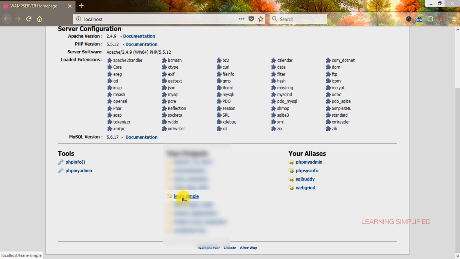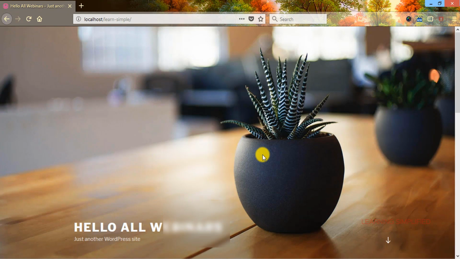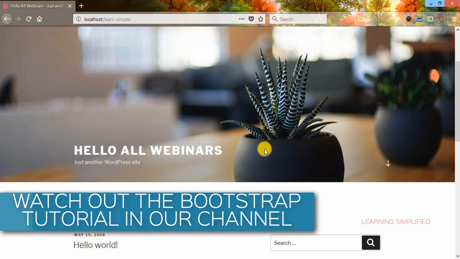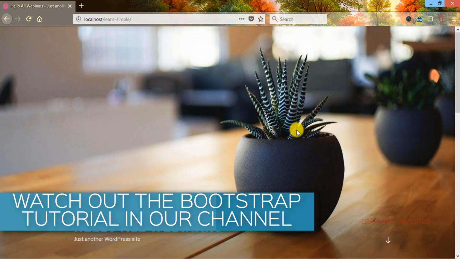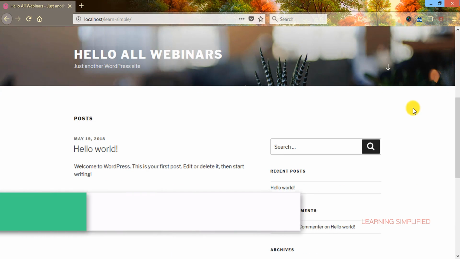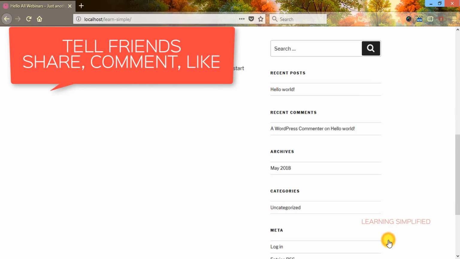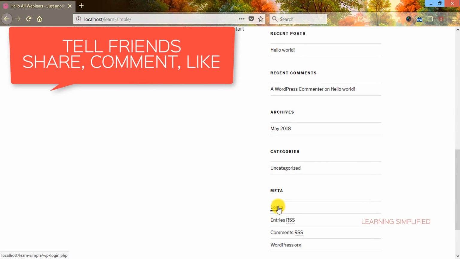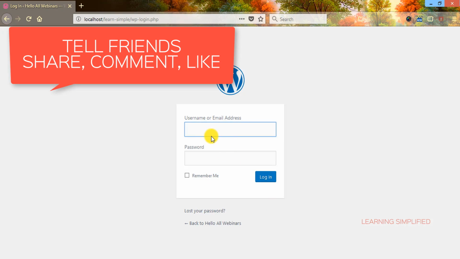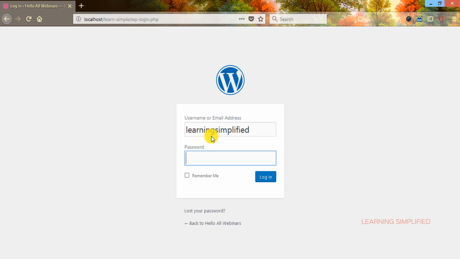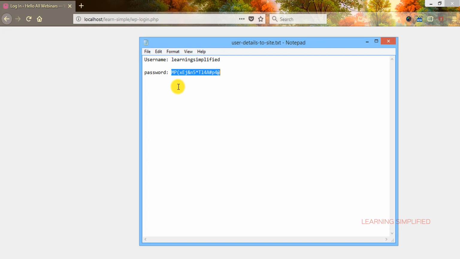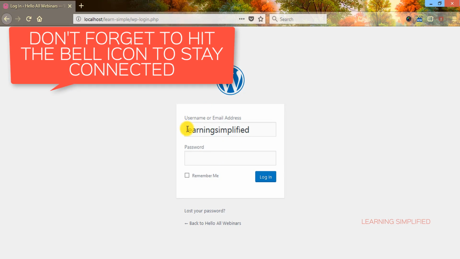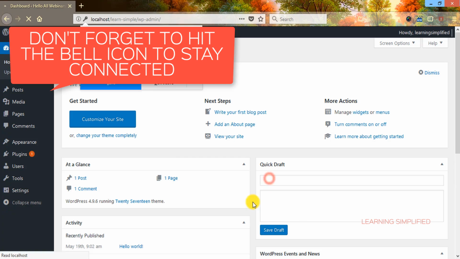This is the project Learn Simple. If we click here, we can see that this is the website. So far there's no logged in account, and that is why it is being observed as it is. But if we now get down, there goes the login. Click here, put the username and the password that we had copied in our last tutorial. So this is the username and this is the password. Now all we need to do is provide this username here and the password. Now log in, and this is the dashboard.